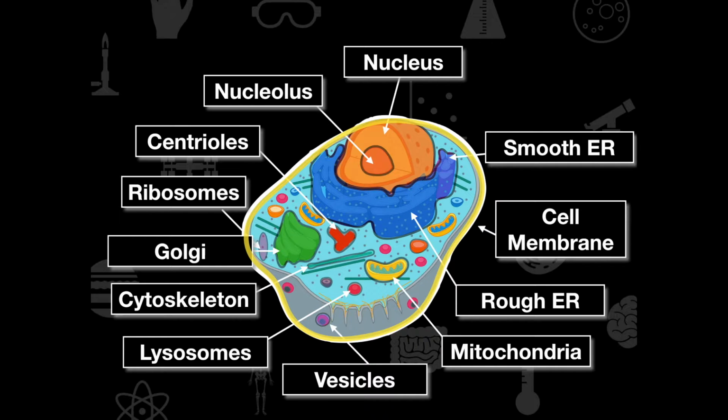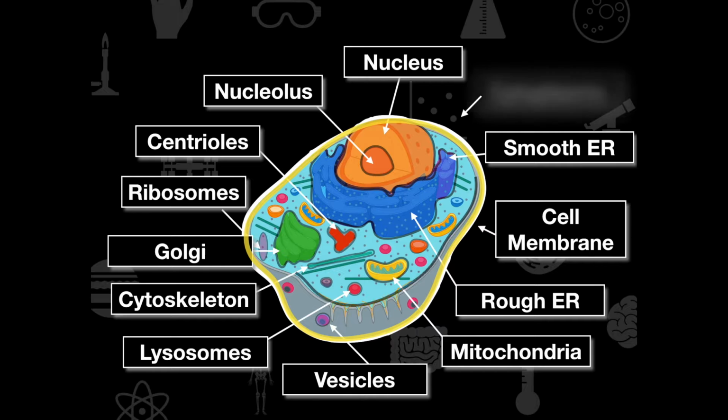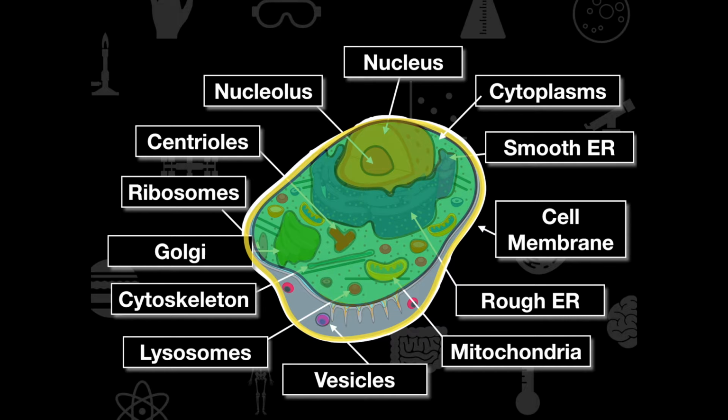So that membrane is crucial, vitally crucial to ensure that regulation and homeostasis is maintained in our body and is maintained in the cell. And then lastly, what we have is our cytoplasm. And the cytoplasm is that jelly, viscous fluid that really goes through and gives animal cells its shape.